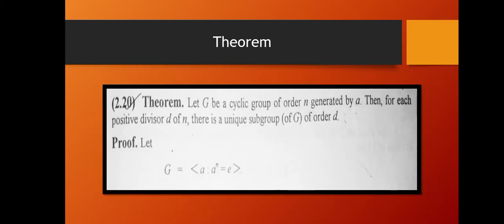Now we have to see that if the result holds, then for each positive divisor d of n, there is a unique subgroup of G of order d. Now we will check that the subgroup should be unique. To see that H is unique, suppose that K is another subgroup of G of order d, and H is also a subgroup of G of order d.